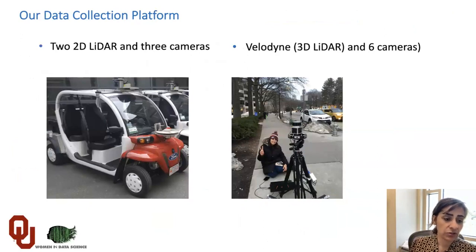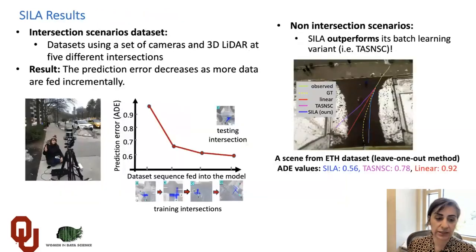One of them is a golf cart, which is equipped with two sets of 2D lidar and 3 cameras on the front of the car. We also have the Velodyne, which is a 3D lidar, and 6 cameras that we use on a tripod.